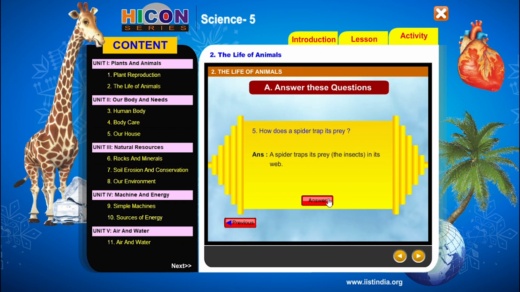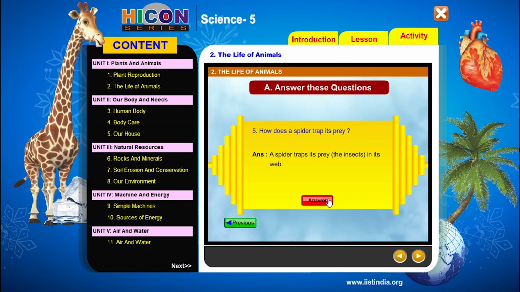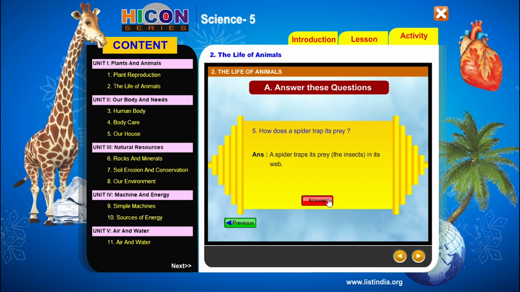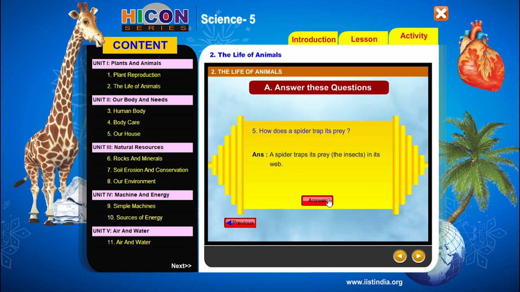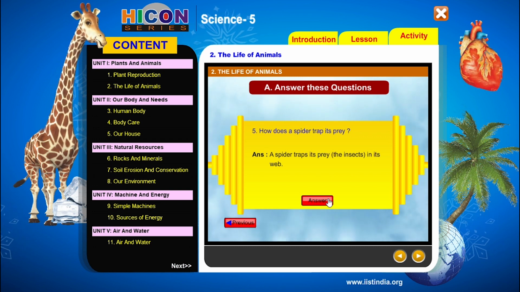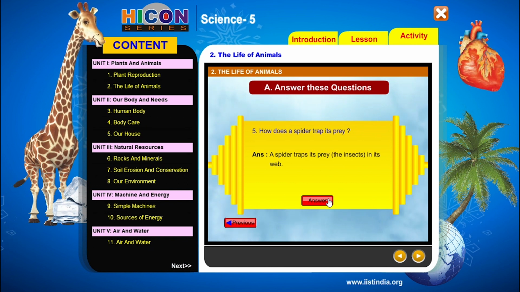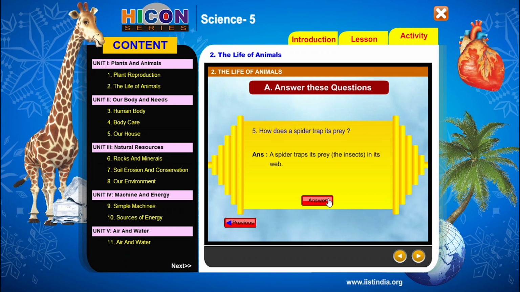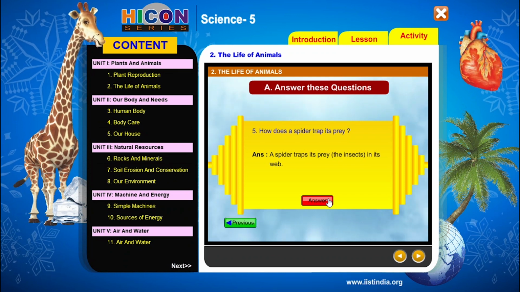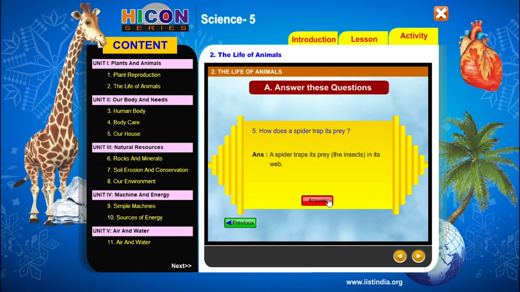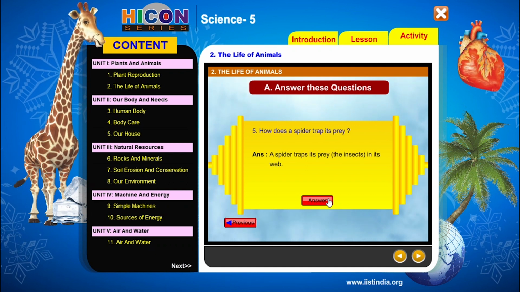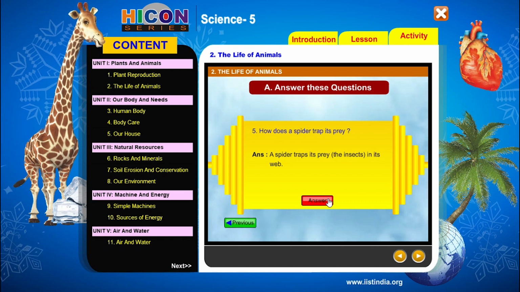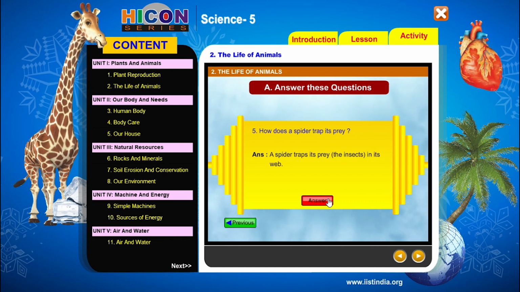That means it makes the web with the help of small thin thread-like structures. These threads have gum-like structures. That means these threads in its web are sticky. That's why whenever an insect enters its web, it will get stuck to the threads of its web, and it cannot come out or escape from its web. Then the spider will eat that insect. So this is how a spider traps its prey.